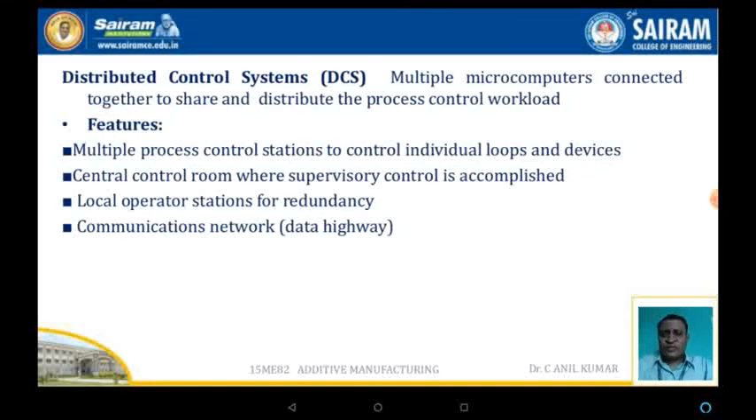Distributed control system. Distributed control systems are multiple microcomputers connected together to share and distribute the process control workload. The main features are the multiple process control stations to control the individual loops of the devices, and also the central control room where the supervisory control can be easily accomplished, along with local operators, redundancy, and communication between the networks is also very easy.